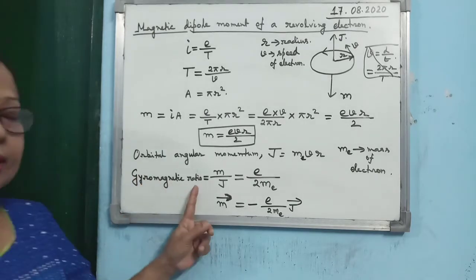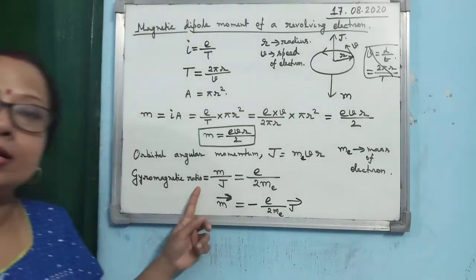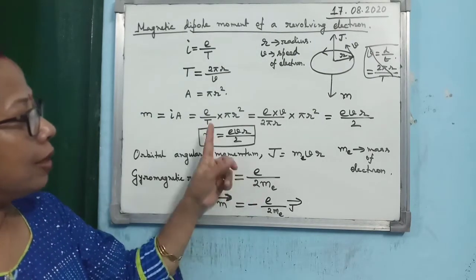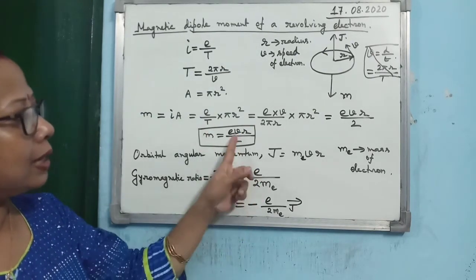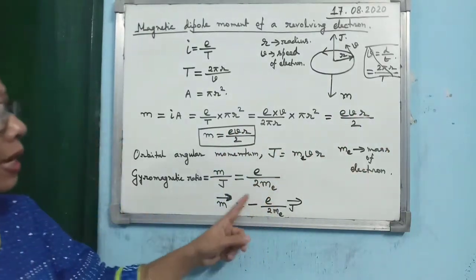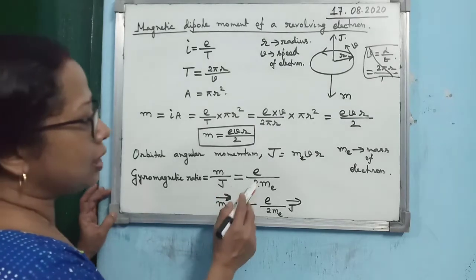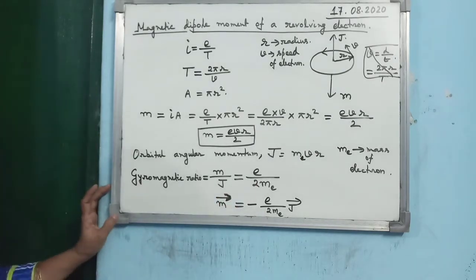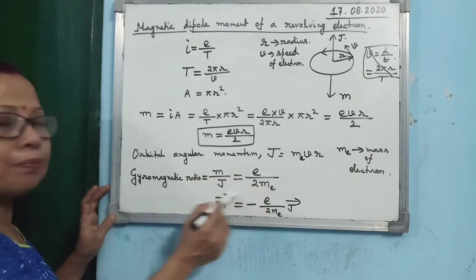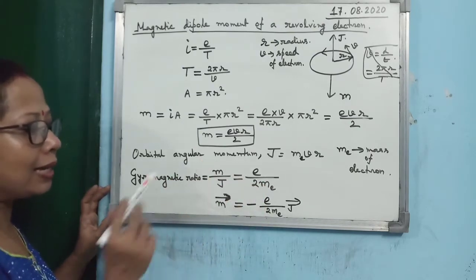So if you substitute the expressions of M and J, you see here it is vr and here it is vr, so they get cancelled. You are getting it as e by 2m_e.